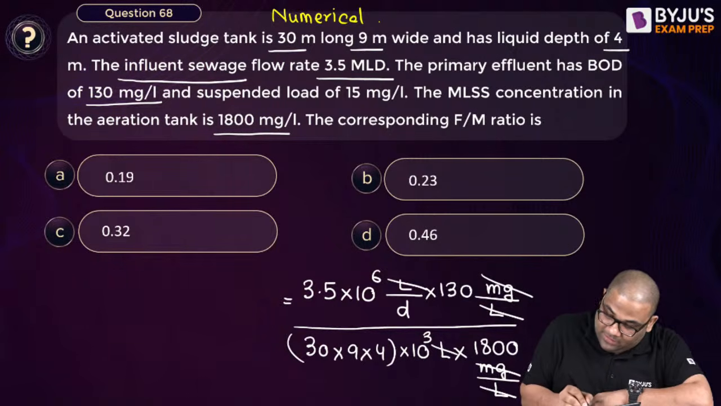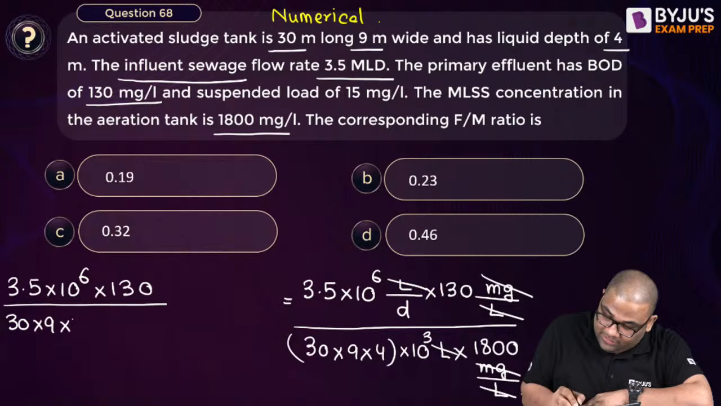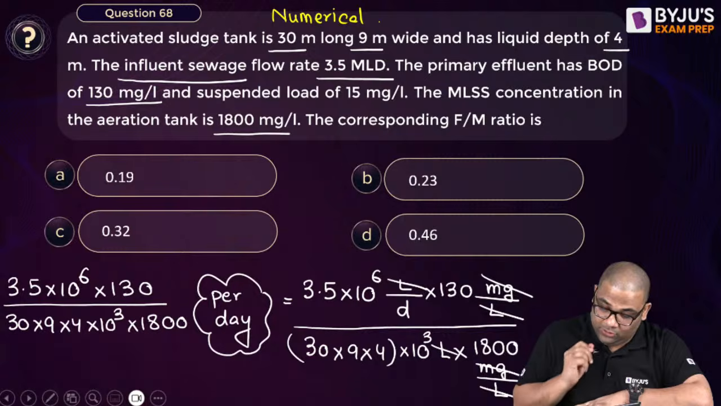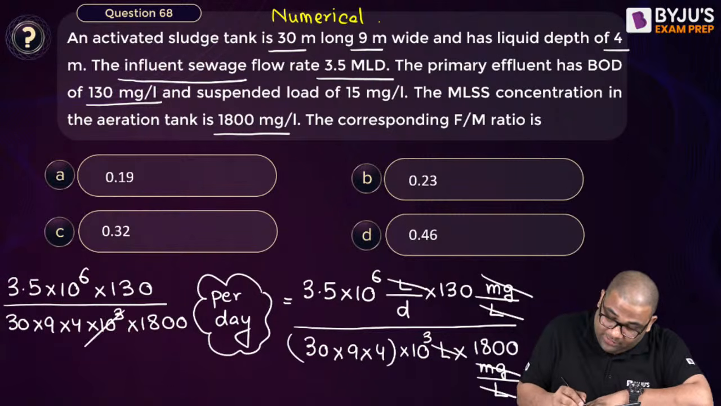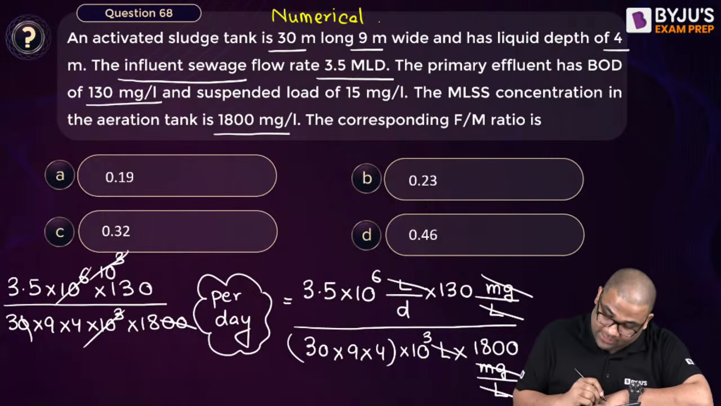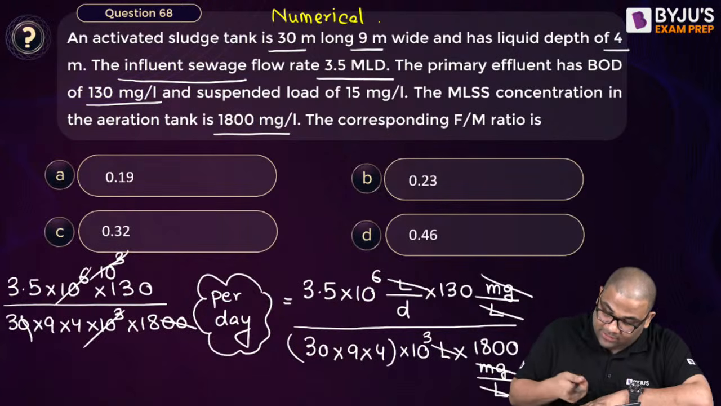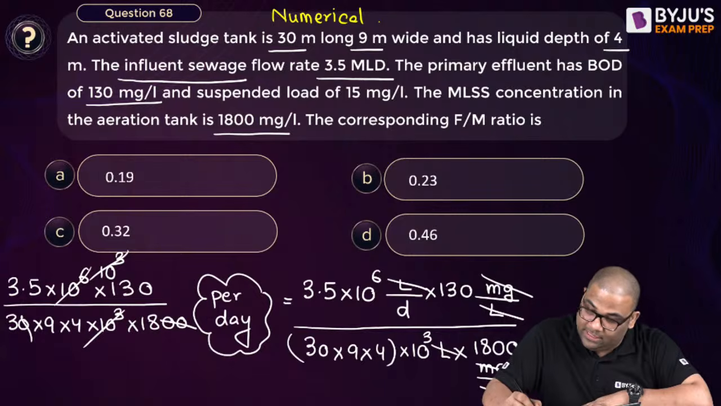3.5 into 10 to the power 6 into 130 divided by 30 into 9 into 4 into 10 to the power 3 into 1800. Yes, this is per day, because that is the unit of F by M. Now 10 to the power 3, 10 to the power 3, three zeros are cancelled. I am left with 3.5 into 130 divided by what? Then you can do the calculation here. You have simplified it.